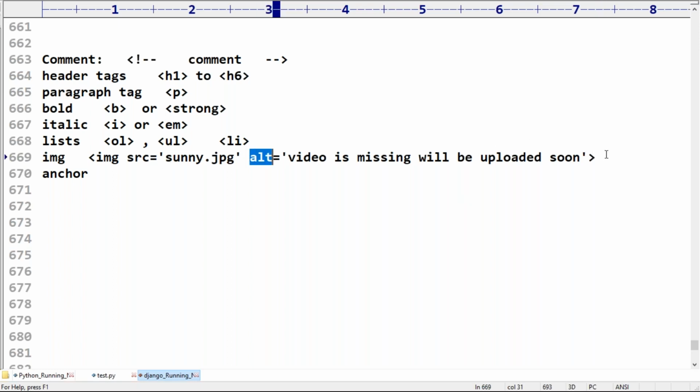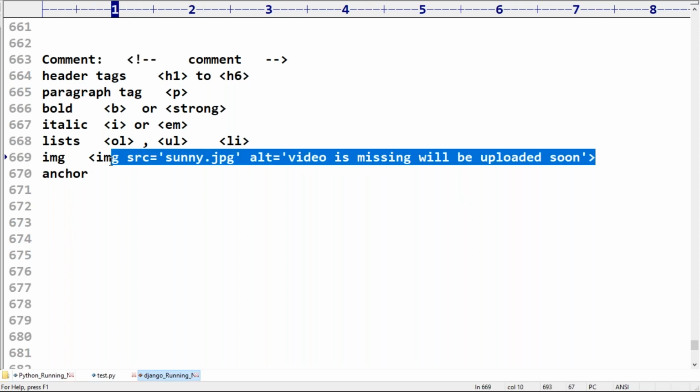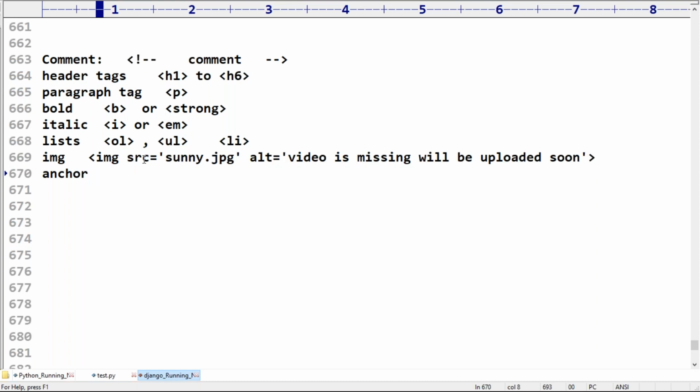But is it required to close this tag? Can anyone please confirm? No, not required. What is the reason? It is a self closing tag. Next, we can't take only li. No, li should be an inner tag of ol or ul. Okay, remember.